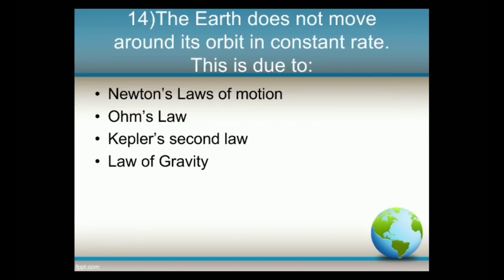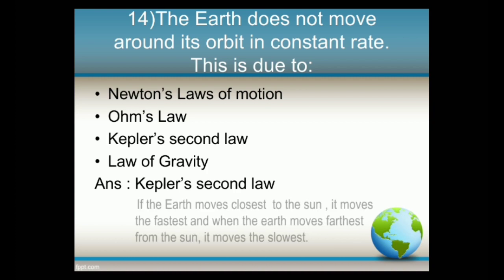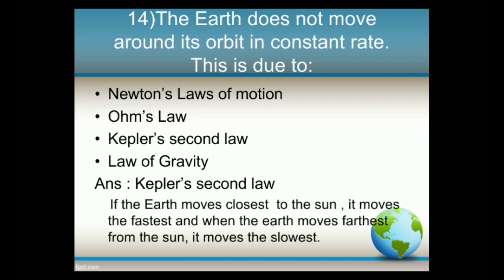Next question. The earth does not move around its orbit at a constant rate. This is due to options: Newton's laws of motion, Ohm's law, Kepler's second law, and law of gravity. The answer is Kepler's second law. When the earth moves closest to the sun, it moves the fastest. And when the earth moves farthest from the sun, it moves the slowest.